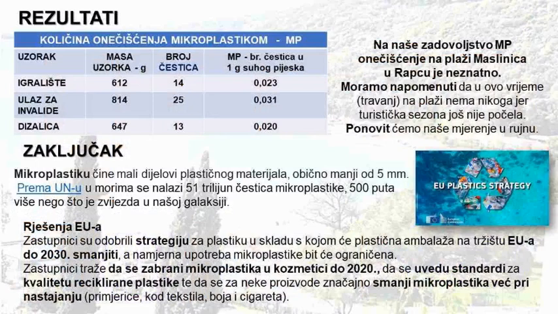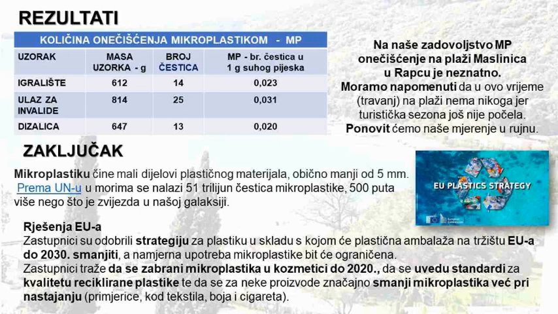We can conclude, to our satisfaction, the results show that the microplastic pollution on the Maslinica beach in Rabac is insignificant. We must note that at this time, April, there is no one on the beach because the tourist season has not yet started. We will repeat our measurement in September.